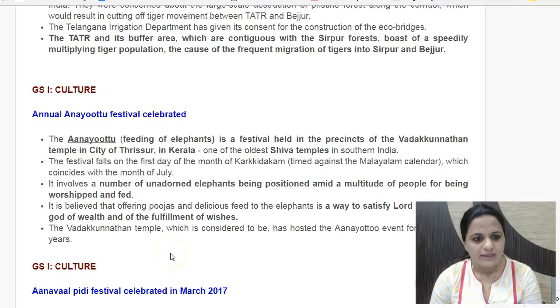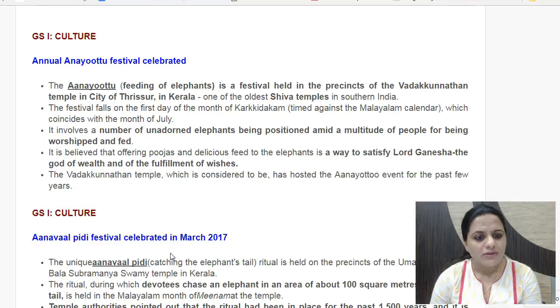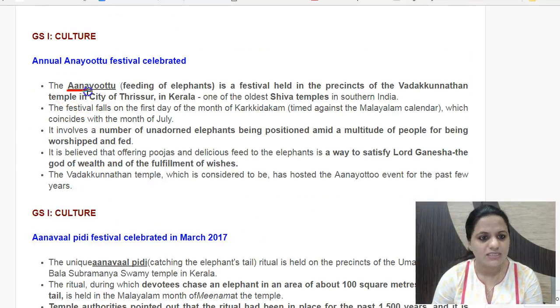Then the next news item is annual Anayuttu festival celebrated. So this Anayuttu is a festival to feed the elephants. This is celebrated every year. It comes in the month of July itself. It's actually the first day of the month of Karikaddam of the Malayalam calendar. So it coincides with the month of July as such.